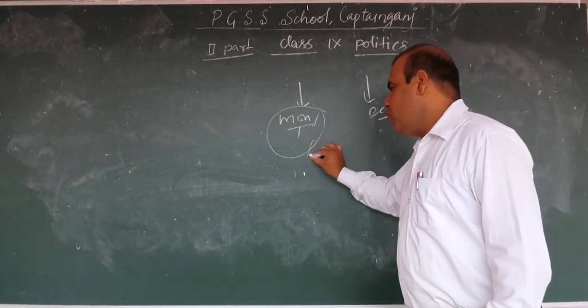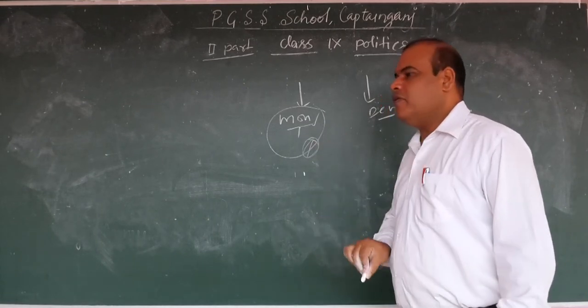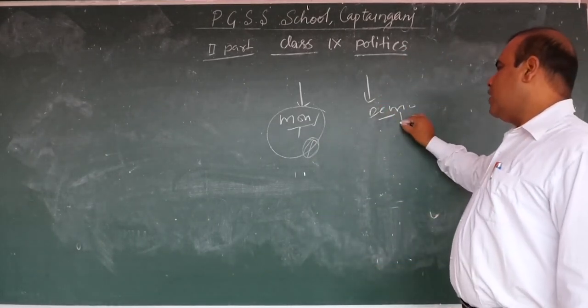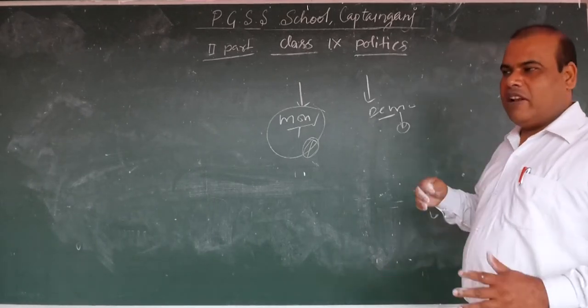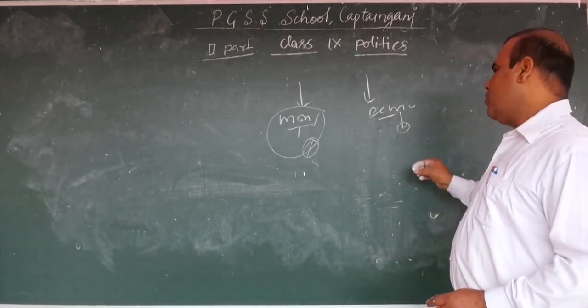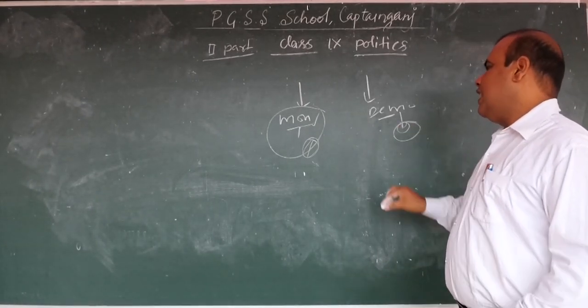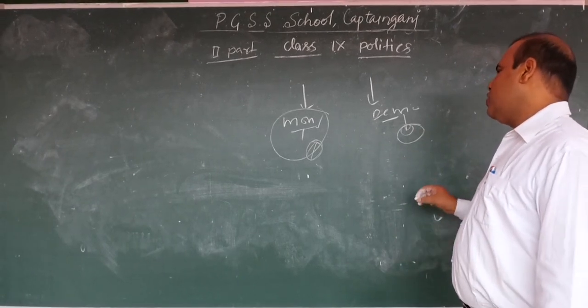There is no room for correction of decisions. But in the democratic form of government, good decisions are taken by the government. Public welfare work is there. There are many fundamental rights given to the public to lead and enjoy their life.